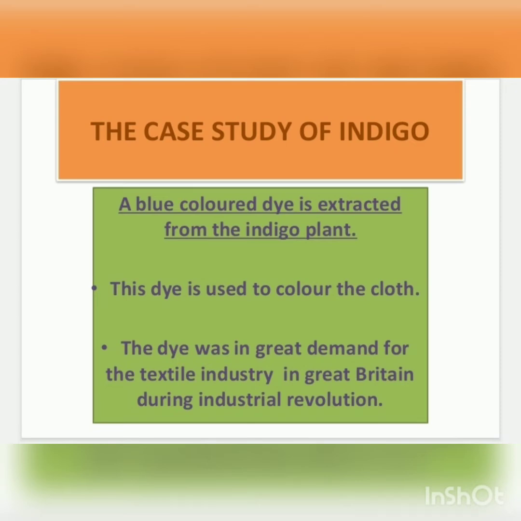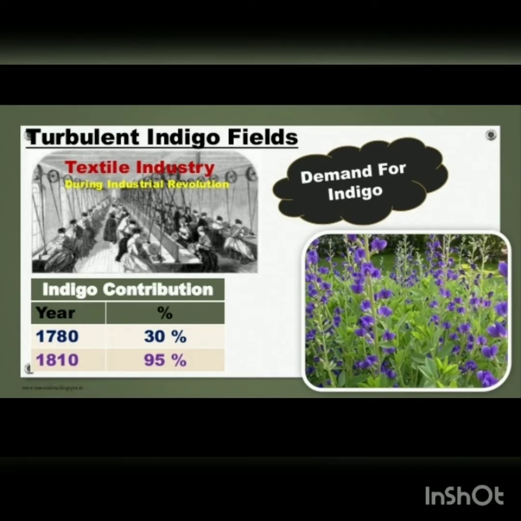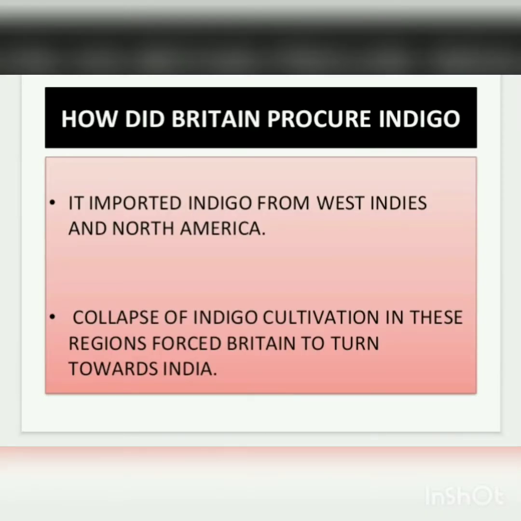Indigo, a blue colored dye, is extracted from the indigo plant, and this dye is used to dye cloth. This dye was in great demand in Britain for the textile industry during the Industrial Revolution. Britain's climate was not suitable for the cultivation of indigo. So, what did they used to do? They used to import most of the indigo from the West Indies and North America.